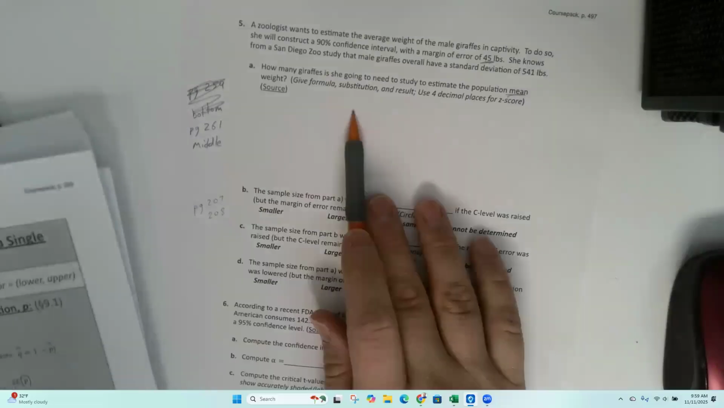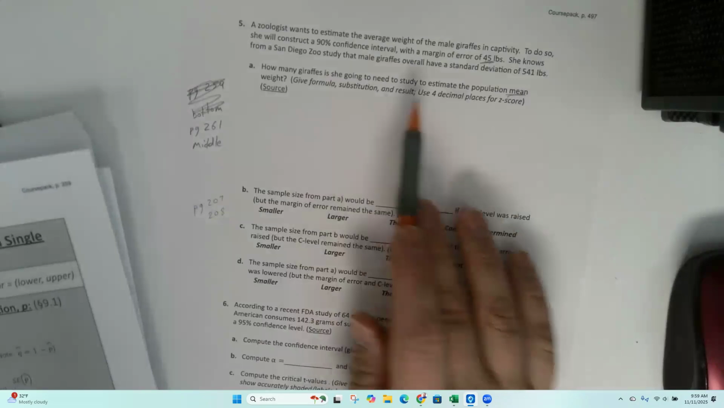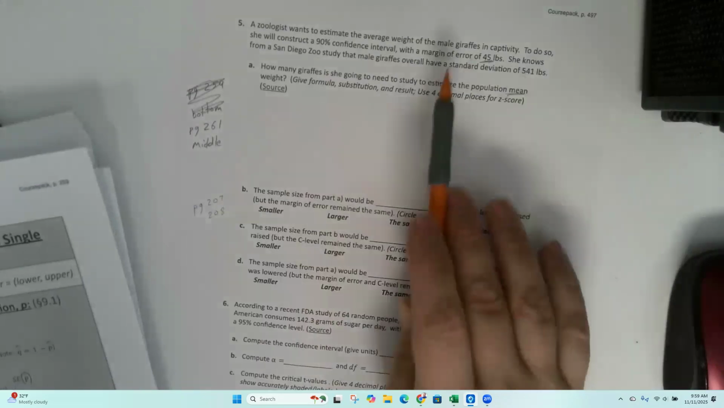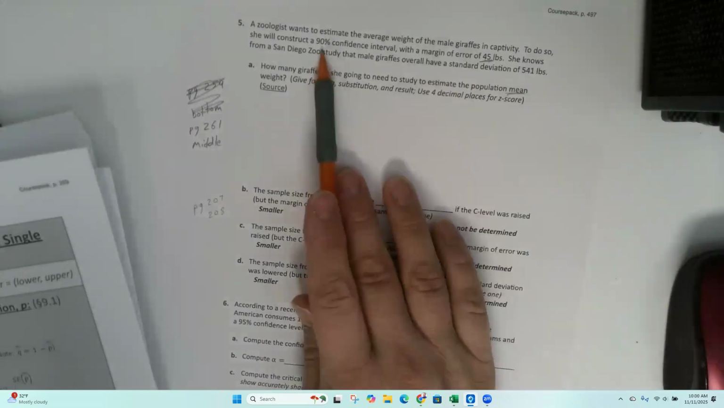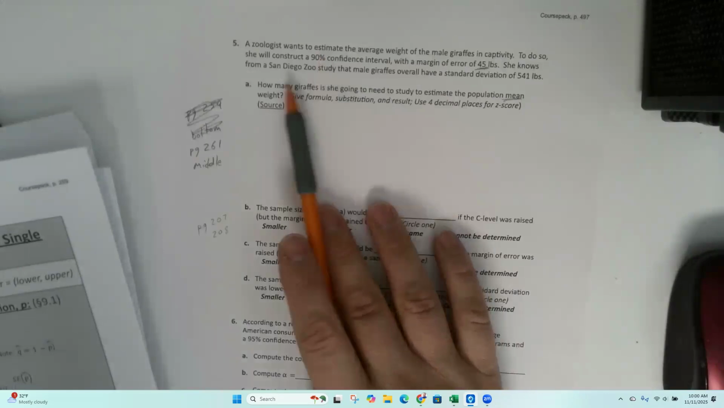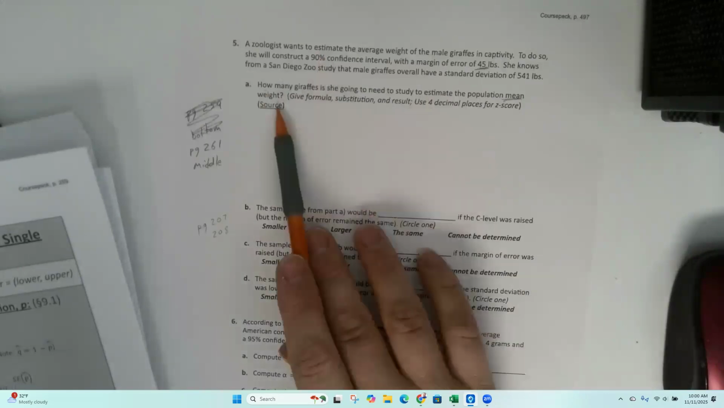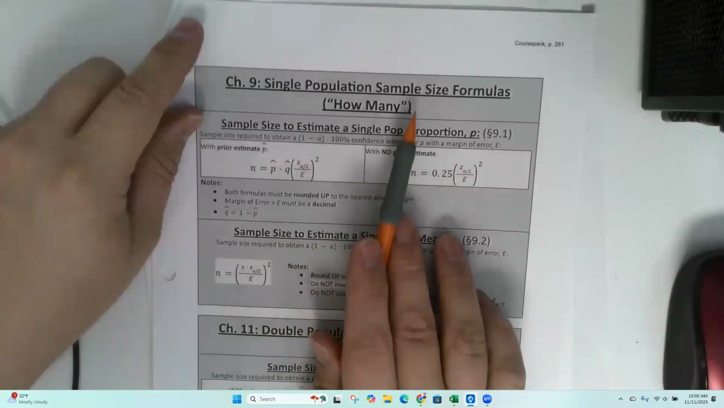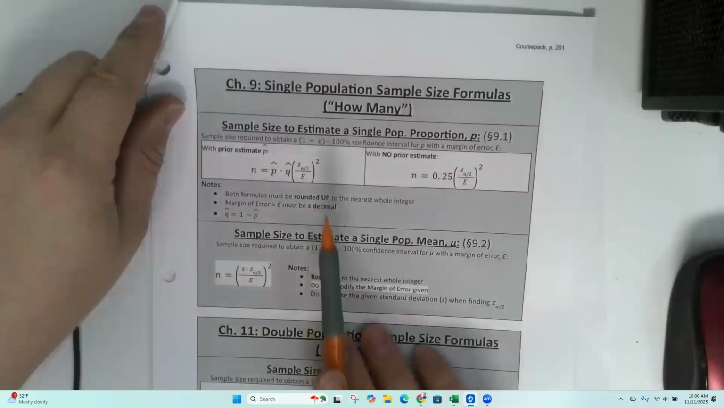So in her case, she hasn't actually done any measuring yet. She has a prior estimate. She has a margin. She wants this margin of error. She wants this confidence interval, right? But she hasn't actually taken her sample yet. How many giraffes does she need to study to estimate the population mean? Okay. So when you don't have a sample that you've estimated yet, that's what the stuff on page 261 is for.